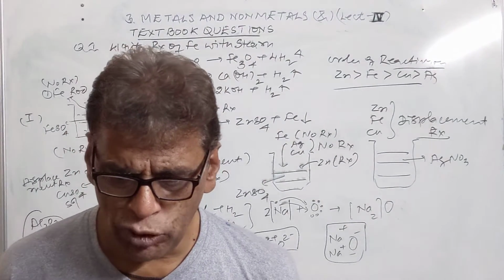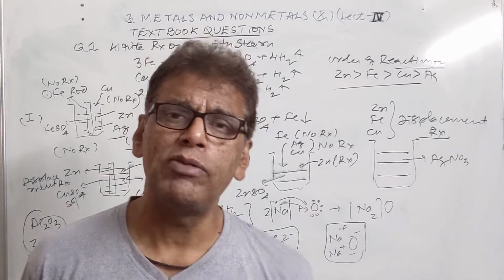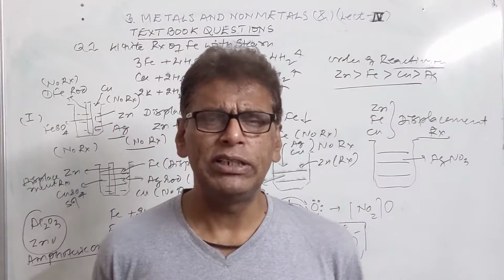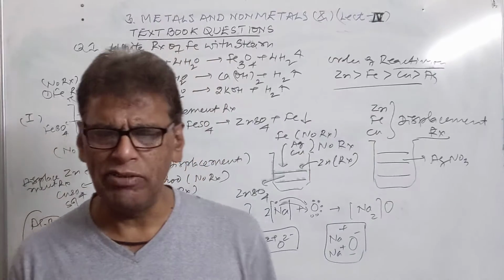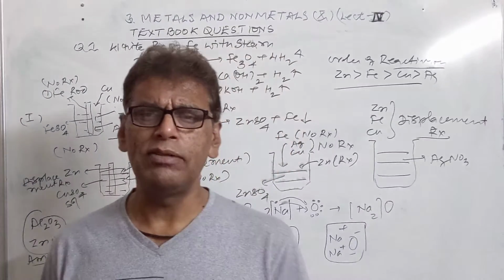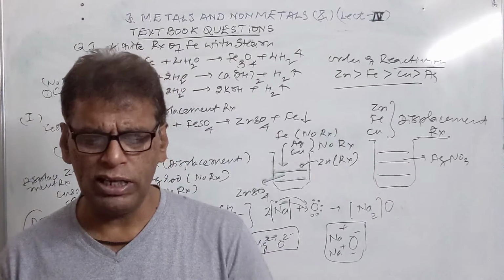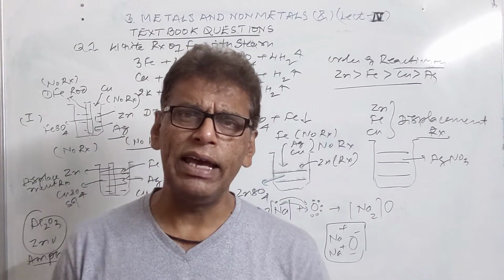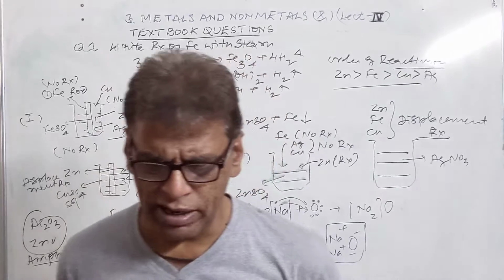Then we have the question, name two metals which can displace hydrogen from dilute acids. All the metals which are present above hydrogen in the activity series, such as zinc, iron, nickel, lithium, potassium, cesium, barium, calcium. All these metals, when they react with inorganic acids or organic acids, liberate hydrogen.